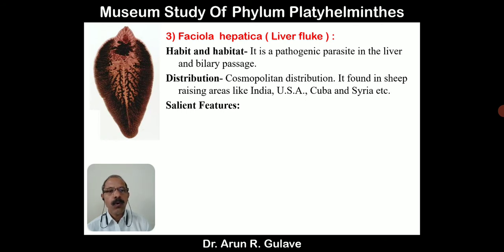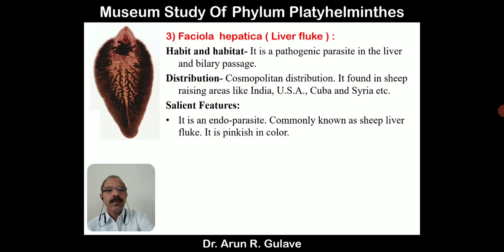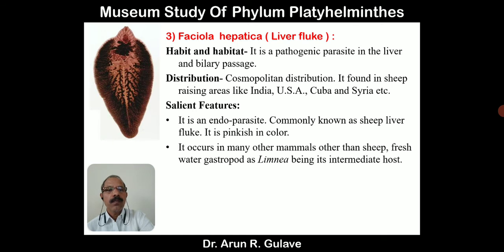Sheep, you know, sheep, goat. It is found in the body of sheep in places like India, USA, Cuba and Syria. These are the distributed areas, where they are frequently found. Salient features: it is an endoparasite commonly known as sheep liver fluke. Pinkish in color, the body color is pink. It occurs in animals other than sheep,